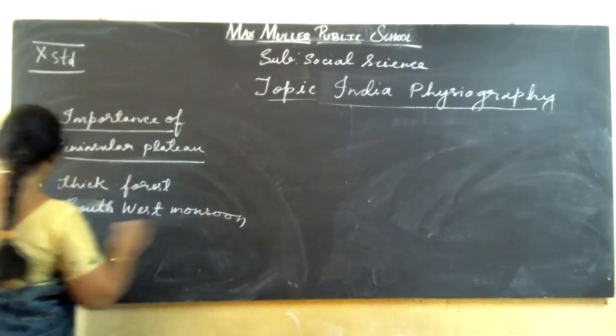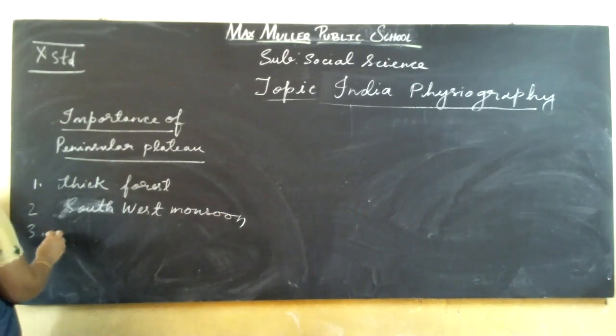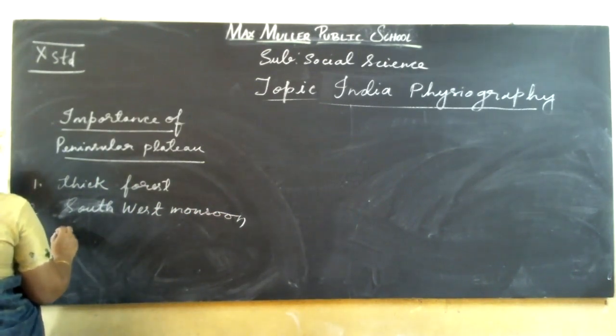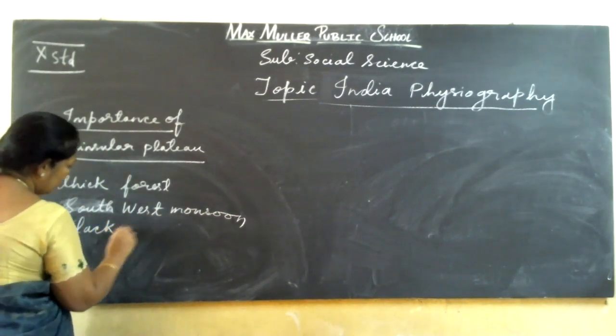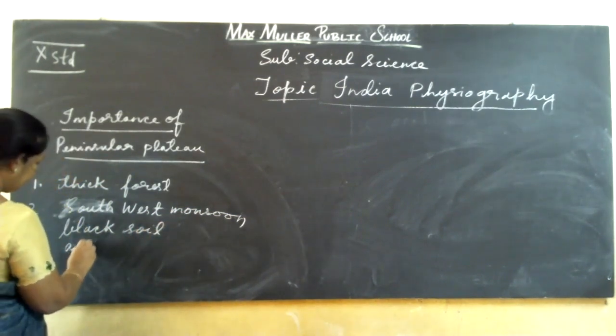Next, we have the rivers, and black soil is used for agriculture.